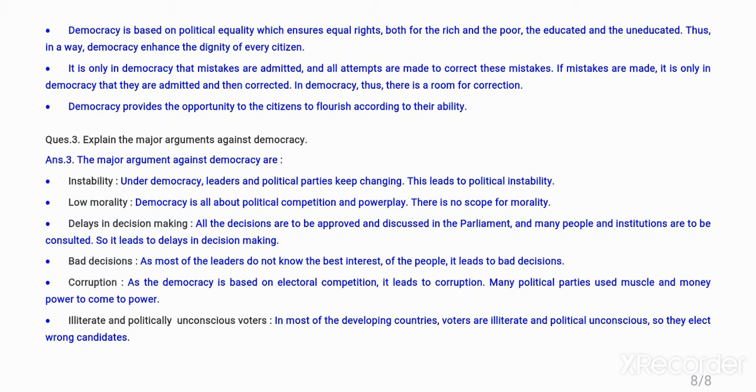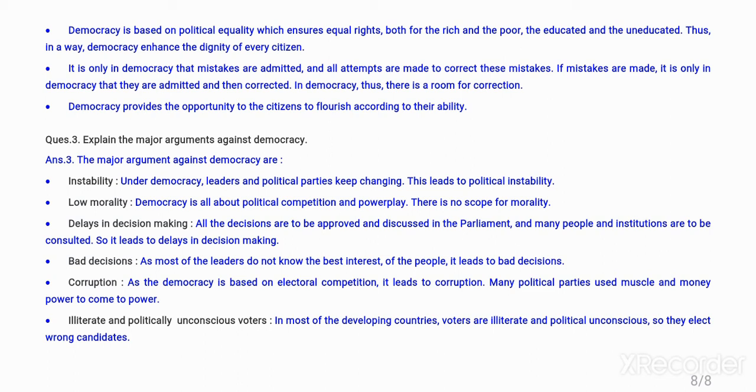Delays in decision making. All the decisions are to be approved and discussed in the parliament, and many people and institutions are to be consulted, so it leads to delays in decision making. Bad decisions. As most of the leaders do not know the best interest of the people, it leads to bad decisions. Corruption. As democracy is based on electoral competition, it leads to corruption.